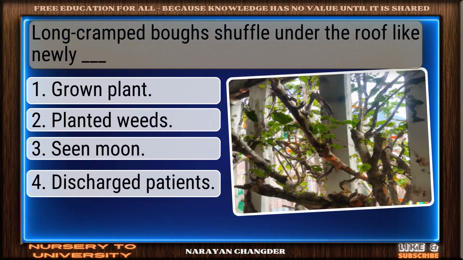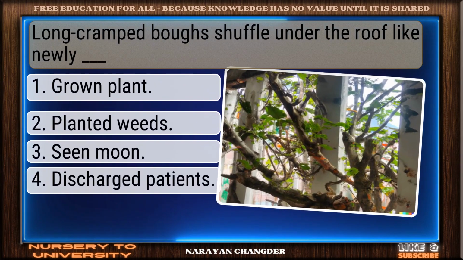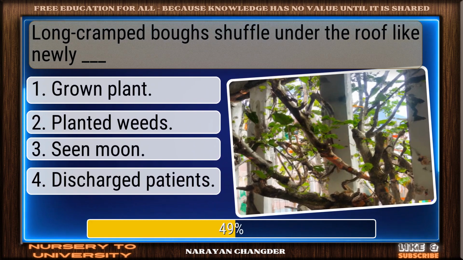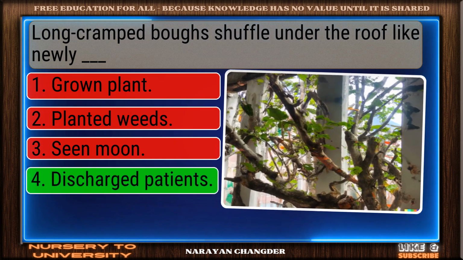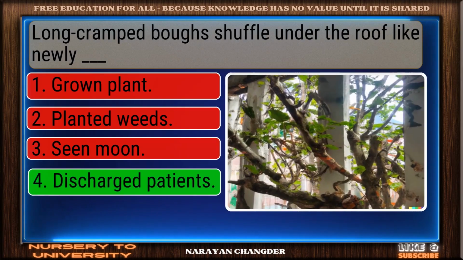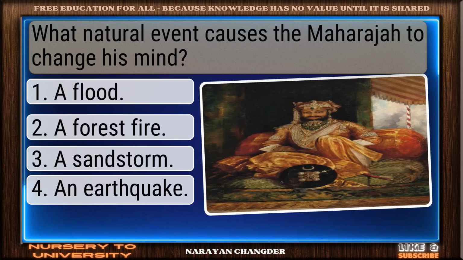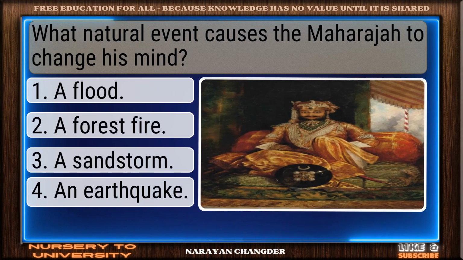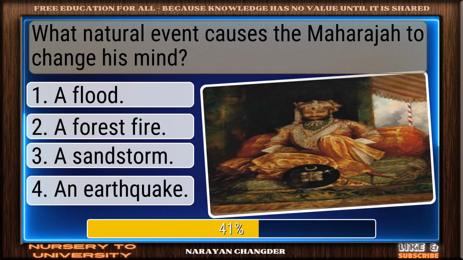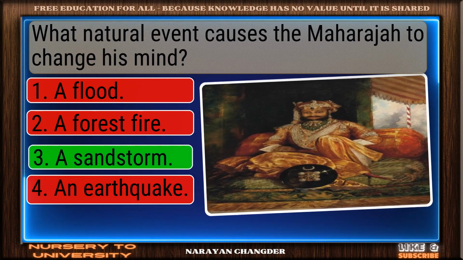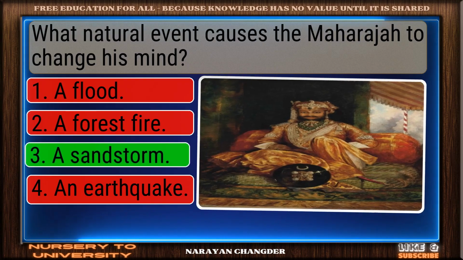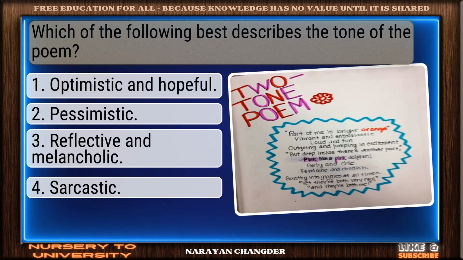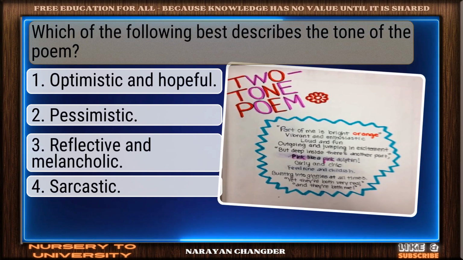Long, cramped boughs shuffle under the roof, like newly dash. Nice work. You chose discharged patients, and it is correct. What natural event causes the Maharaja to change his mind? Right again. A sandstorm is a valid answer. Which of the following best describes the tone of the poem?